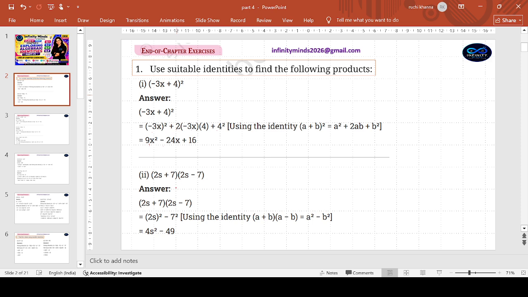Going to the second part of the question, 2s plus 7 into 2s minus 7. Children, without looking at the answer, first you must try all these questions by yourself, as it is addition and subtraction of the same terms. You pick up any two terms, and those same terms you are first adding, and in the next bracket you are subtracting. So it will follow the identity of a plus b and a minus b. You have to have your identities by heart.